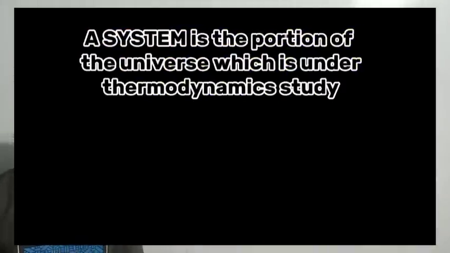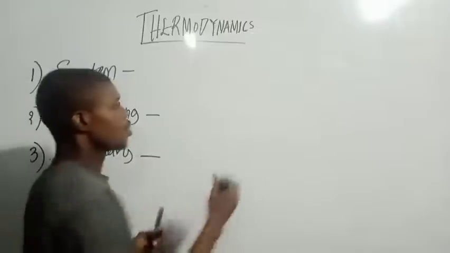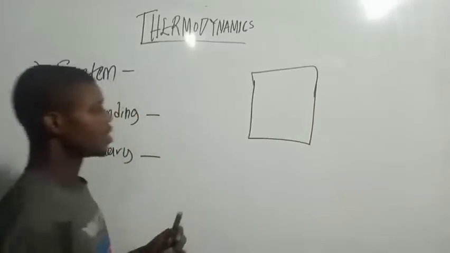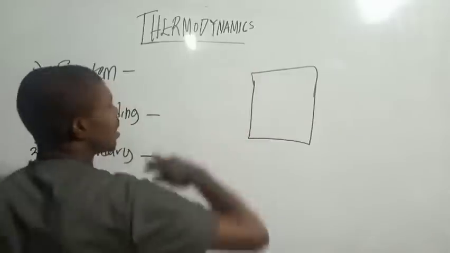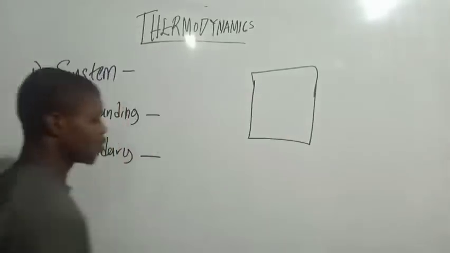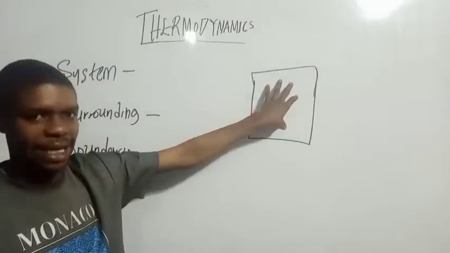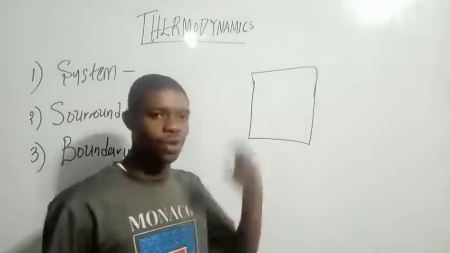Take down: system is the portion of the universe which is under thermodynamic study. So it is where the reaction takes place. Imagine we have this cylinder or beaker or any other thing here. Let's say the board is my universe. That portion of the universe which I'm studying is called the system. So the system is the portion of the universe which is studied in thermodynamics.